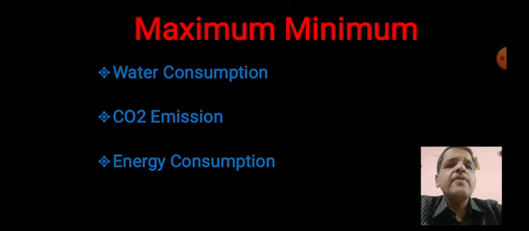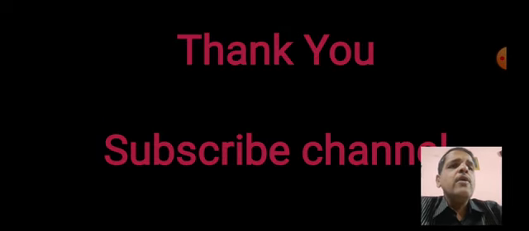Then maximum per capita consumption of energy, when it is asked, it is Russia. This question was asked in the NET exam: which of the following countries has maximum per capita consumption of energy? The answer was Russia. So questions like that are asked.